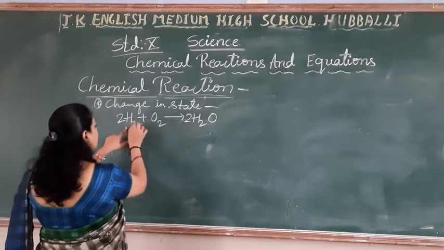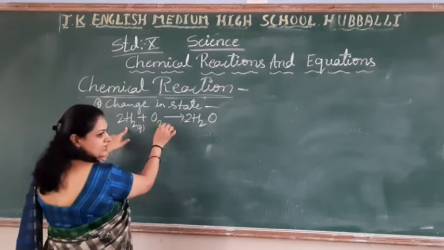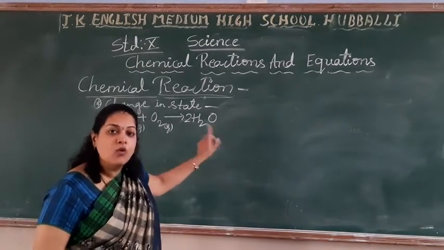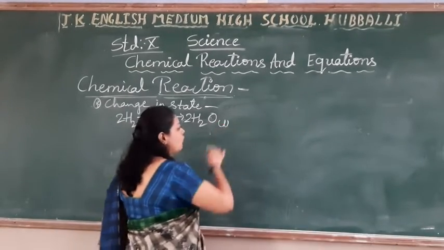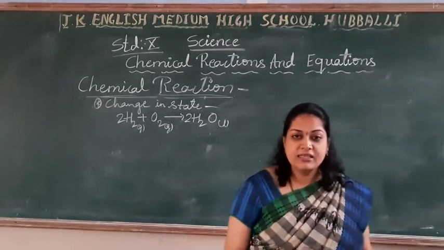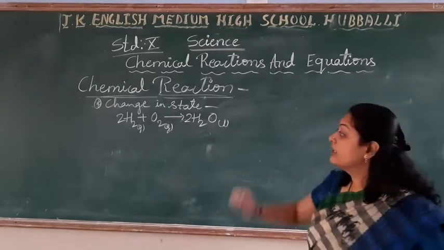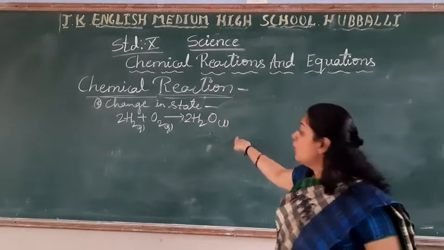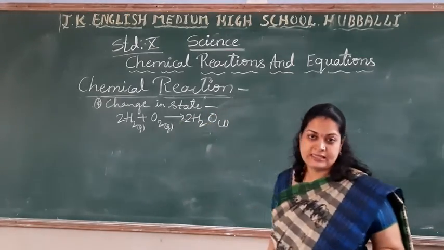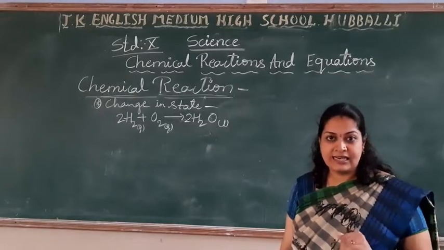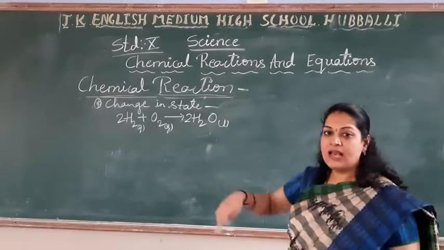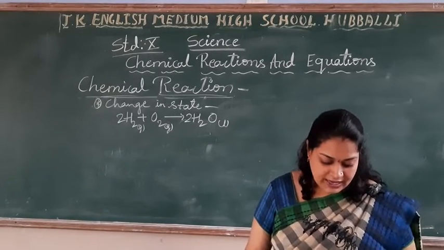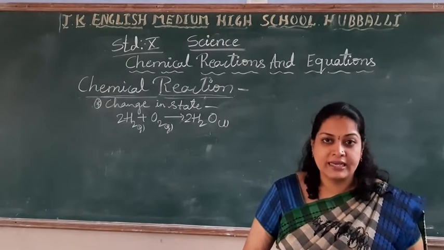See, what is the state of hydrogen? Gas. What is the state of oxygen? Gas. What is the new substance? Water. What is the state of the water? Liquid. Means when the chemical reaction takes place, you may find the change in the state of the new substance. New substance may change its state. Solid to liquid, liquid to gas, gas to aqueous. Like that it can change. So that is the first factor, change in state.